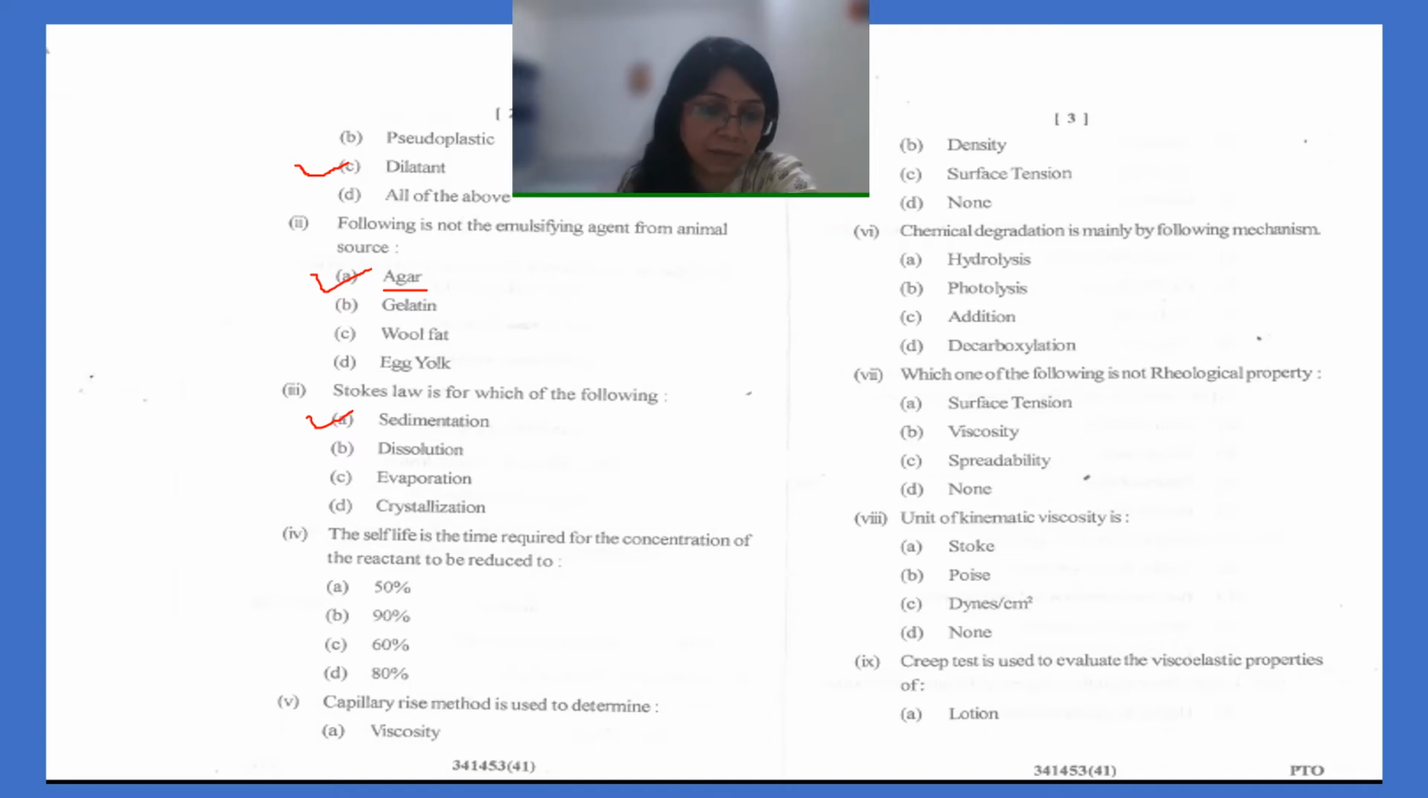So the answer is sedimentation. Shelf life is the time required for the concentration of the reactant to be reduced to how much? It is reduced to 90%. Only 10% degrades, 90% remains. So that is called shelf life.